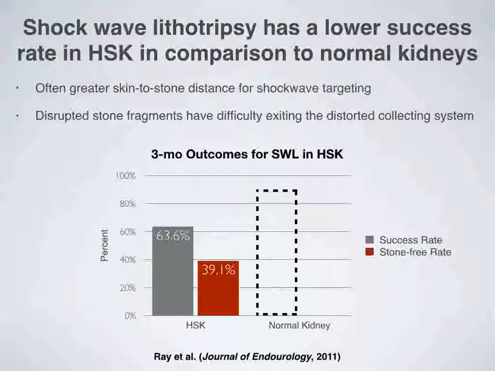The researchers followed up with their patients and defined success as an asymptomatic patient with residual stones less than or equal to 4 millimeters. Stone-free rates were defined as a clear kidney on follow-up imaging. At 3 months, their overall success rate was 63.6%, and they achieved a stone-free rate of 39.1%. In comparison to the estimated 90% success rate for shockwave lithotripsy in normal kidneys, this study demonstrates the technique's comparatively lower success in horseshoe kidney. This data is also notable for the difference between success rate and stone-free rate, and that a sizable proportion of stones fail to pass after successful fragmentation, suggesting that disrupted stones have difficulty exiting the impaired collecting system.